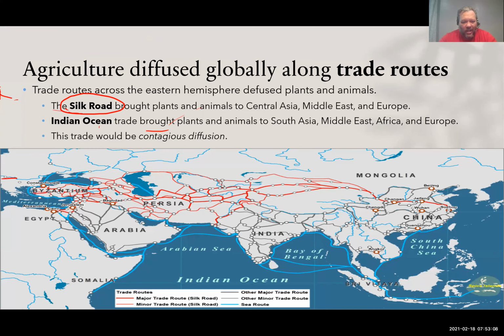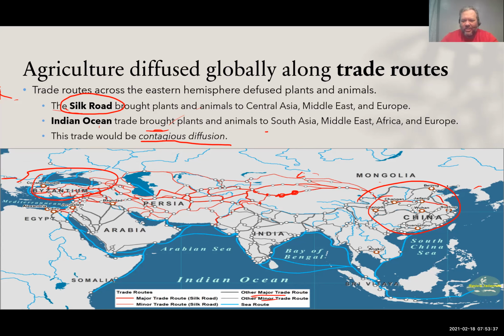All right, and so you can see the thick red line here is the major trade route for the Silk Road, and then the thinner red line is minor trade routes. And so things that are developed here have an easy path to get over here, and that's diffusion. So this is contagious diffusion, right? Because it is going from one point. So it might go from here to here to here to here to here to here. You get the idea. And here's some of the other trade routes that were there.